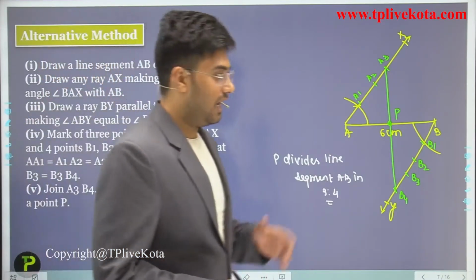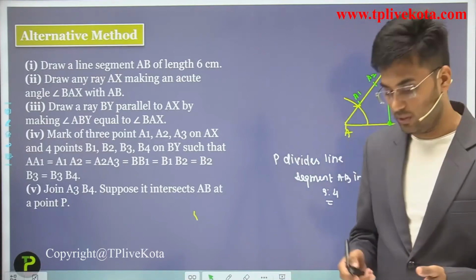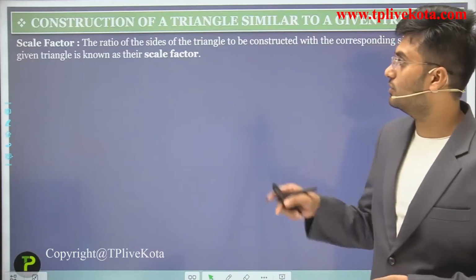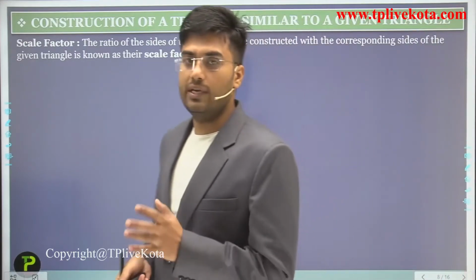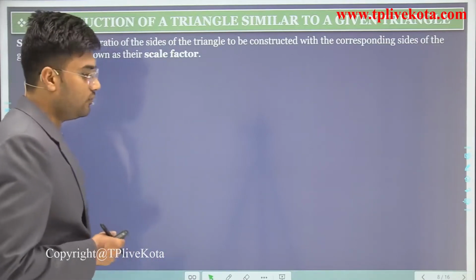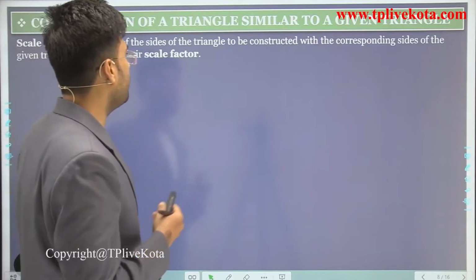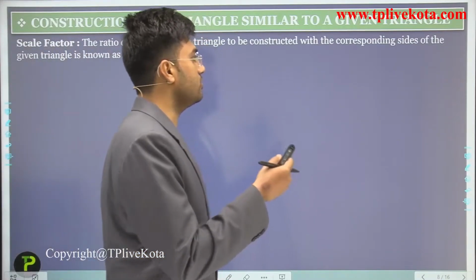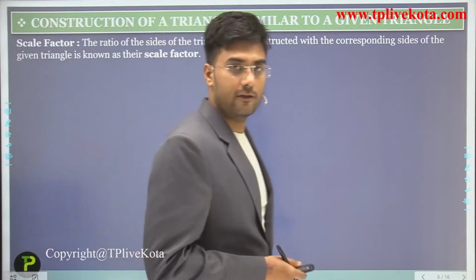So now after this, let's discuss the construction of a similar triangle to a given triangle. And students, first of all, let's discuss the scale factor. The ratio of the sides of the triangle to be constructed with the corresponding sides of the given triangle is known as scale factor.